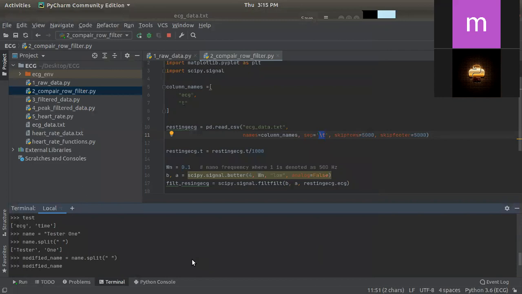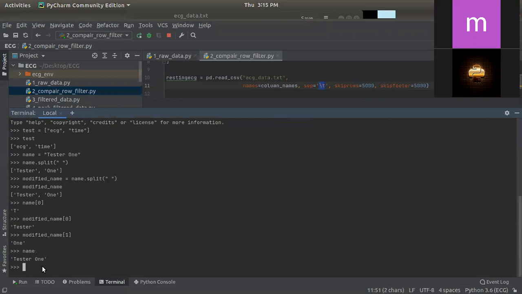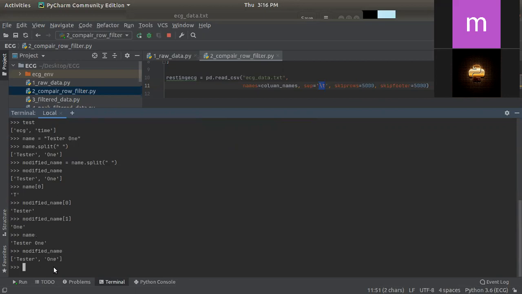So let's check in modified name what is one value. As you can see, the one value is tester one, which I split with space in modified name. As you can see, I take a variable whose name is tester one. Now I assign it to another which is split by space. Now modified name has two different values: one is tester and one is one. So I try to understand what is the difference between name and modified name. If I run name only, you can see tester one. If I run modified name, you can see tester and one, two different variables.